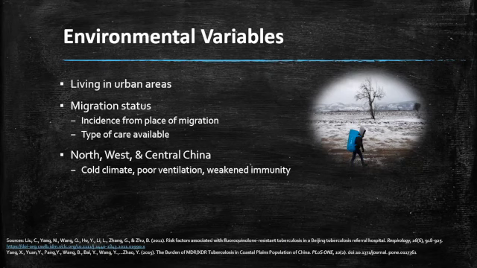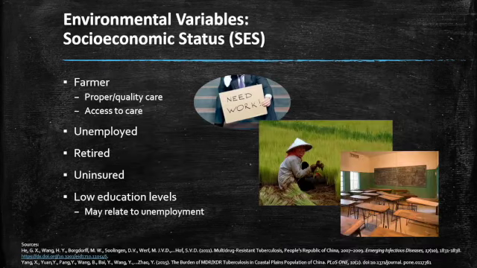weakened immune system. Another environmental variable that played a role in the prevalence of drug-resistant TB was socioeconomic status, or SES. So some of the SES factors had to do with occupation, such as being a farmer, unemployed, or retired, and other SES factors included being uninsured and having low education levels.